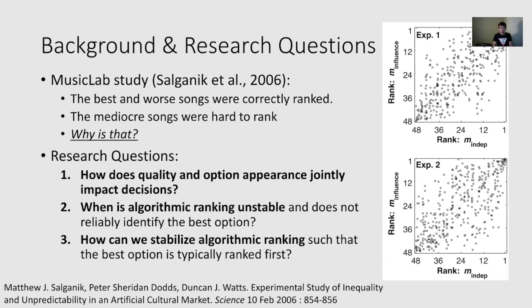More specifically, our research questions are: how do quality and option appearance jointly impact decisions? When is algorithmic ranking unstable and doesn't reliably identify the best option? And finally, how can we stabilize algorithmic ranking such that the best option is typically ranked first?